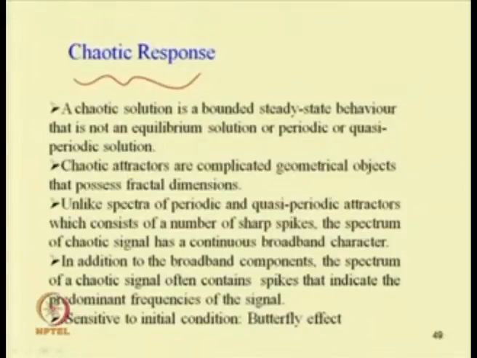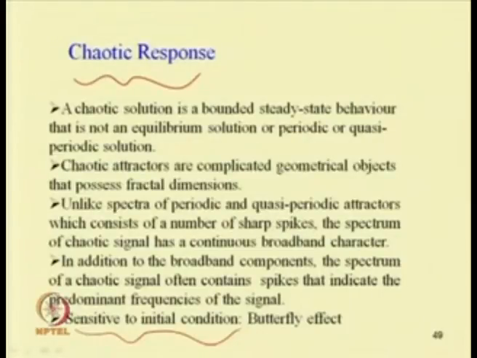The major difference between periodic, quasi periodic or fixed point responses and the chaotic response is the sensitivity to initial conditions. In case of a fixed point or periodic response, whatever the initial condition, at steady state it does not depend on the initial condition.